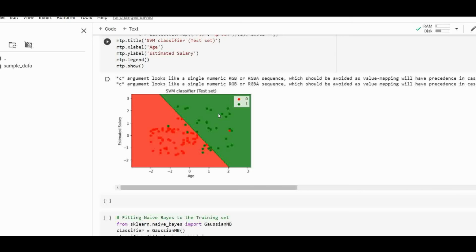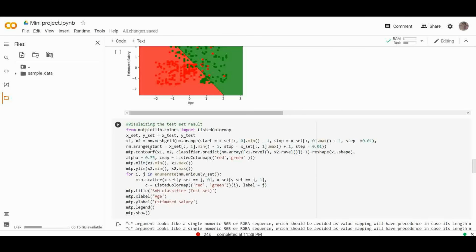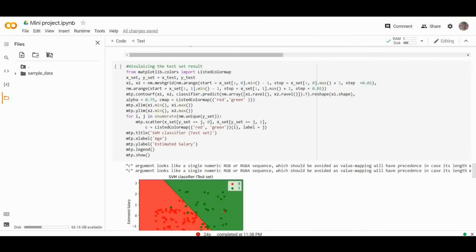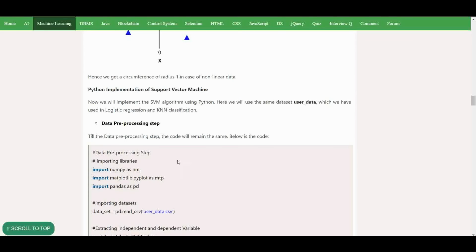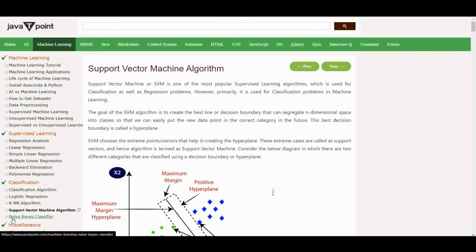So we have done the prediction using SVM, that is, the support vector machine. And now there is one more classification algorithm, that is the Naive Bayes classifier.